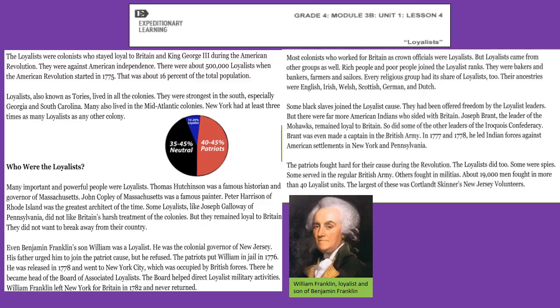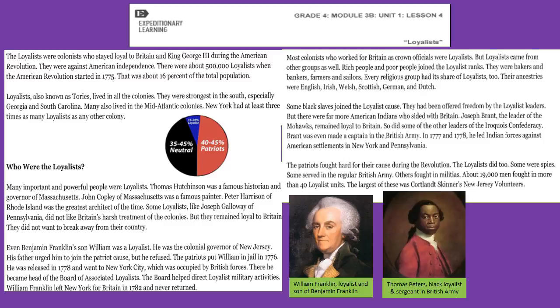Most colonists who worked for Britain as crown officials were Loyalists, but Loyalists came from other groups as well. Rich people and poor people joined the Loyalist ranks. They were bakers and bankers, farmers and sailors. Every religious group had its share of Loyalists, too. Their ancestries were English, Irish, Welsh, Scottish, German, and Dutch. Some black slaves joined the Loyalist cause. They had been offered freedom by the Loyalist leaders.